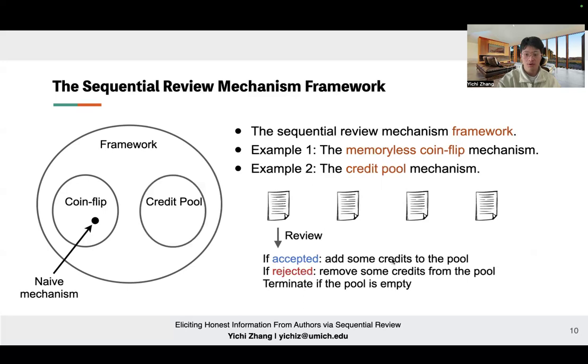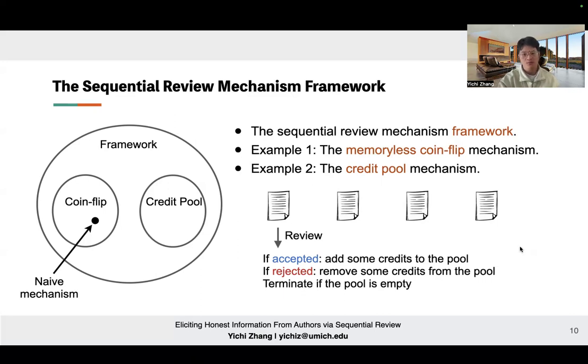The second example, we call the credit pool mechanism. We add some credits to a pool if the author's paper gets accepted. We remove some credits from the pool if the author's paper gets rejected, and terminate the review process immediately if the pool is empty.